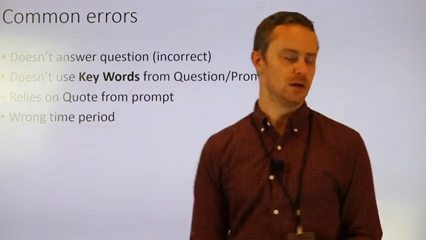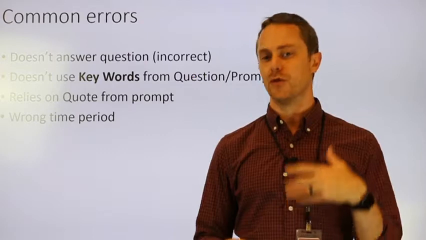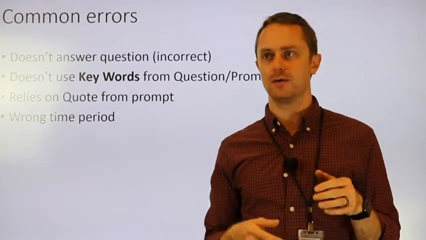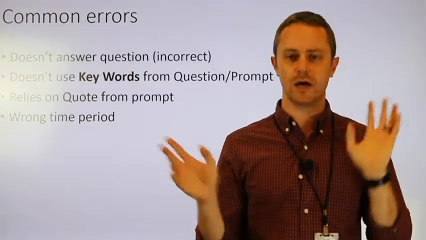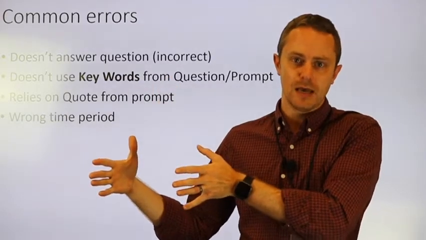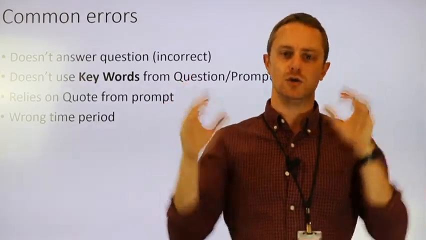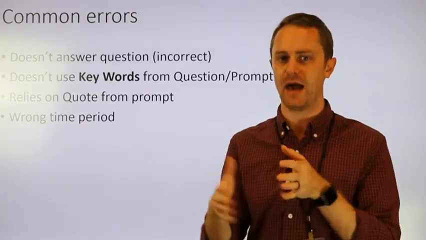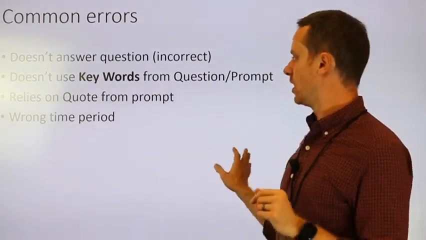Okay? Wrong time period. This is huge. In our earlier prompt about the Zhou dynasty, that's a fixed bracket of time. For those of you who are just starting the AP World class, there's a bunch of dynasties in China. The Zhou were pretty early, and you're going to get to stuff like the Song and the Tang and the Qin and the Sui, all these other dynasties. If you talk about something that happened during the Sui dynasty, for example, and the prompt is asking about the Zhou dynasty, that's wrong. Even if everything you said about the Sui dynasty is correct, you got that question wrong. So don't mess with the time period. This is why it's important to pay attention to when stuff happens. Maybe not the exact date, but the sequence of events is going to be really important for these questions.